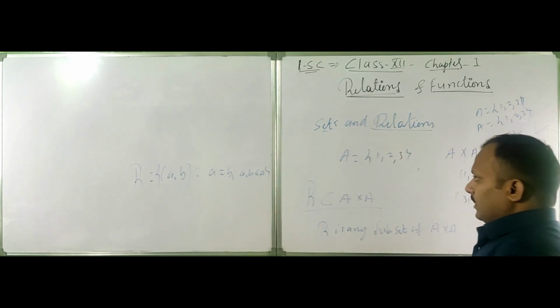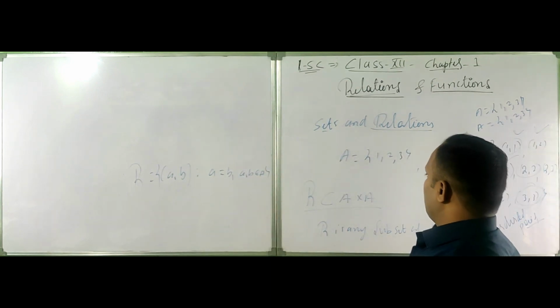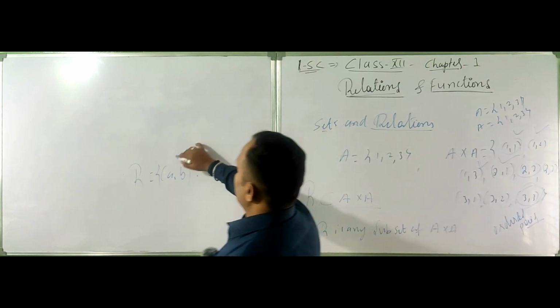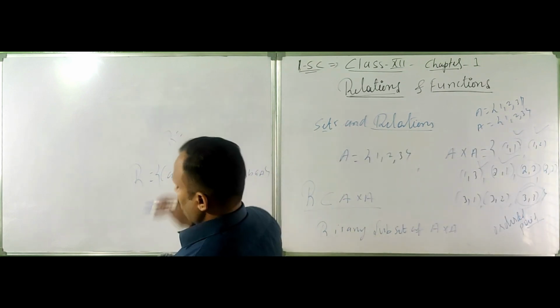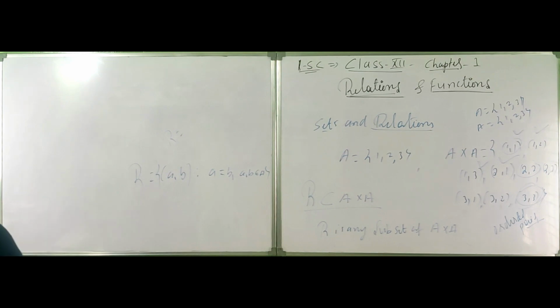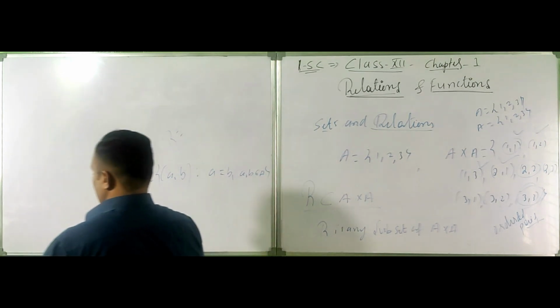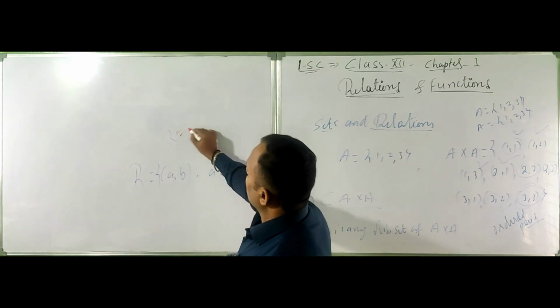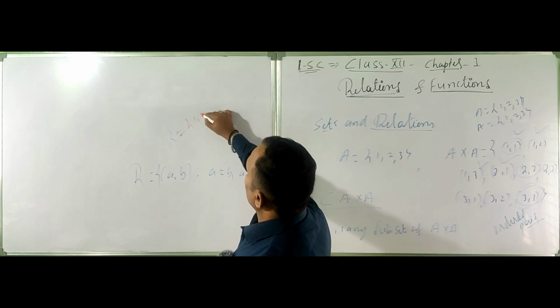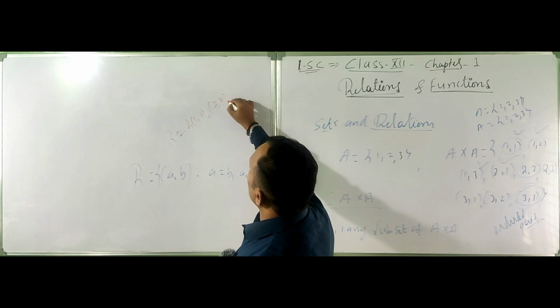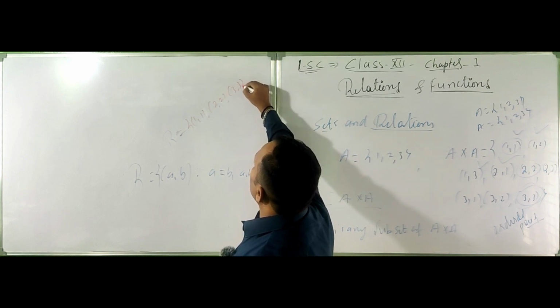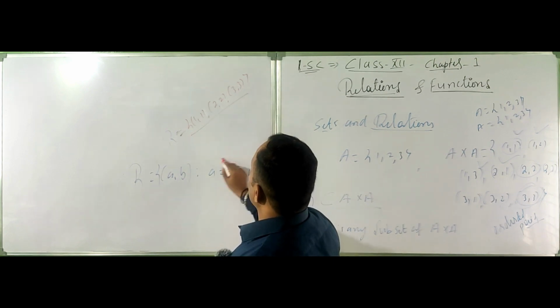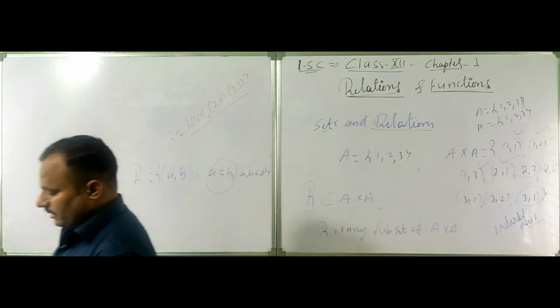For this example, R is equal to {(1, 1), (2, 2), (3, 3)}. The condition is that R is a equals b.